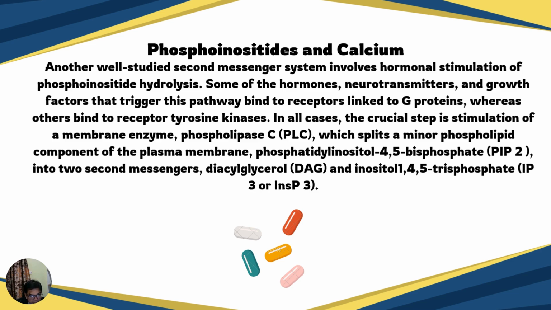Phosphoinositides and calcium, another well-studied second messenger system, involves hormonal stimulation of phosphoinositide hydrolysis. Some of the hormones, neurotransmitters, and growth factors that trigger this pathway bind to receptors linked to G proteins, whereas others bind to receptor tyrosine kinases. In all cases, the crucial step is stimulation of a membrane enzyme, phospholipase, which splits a minor phospholipid component of the plasma membrane, phosphatidylinositol bisphosphate, into two second messengers, diacylglycerol and inositol trisphosphate, or IP3.